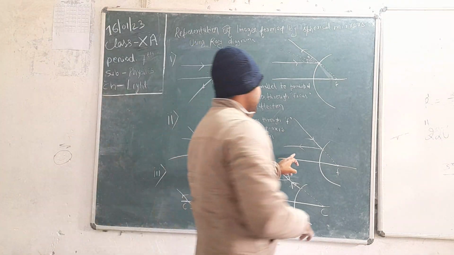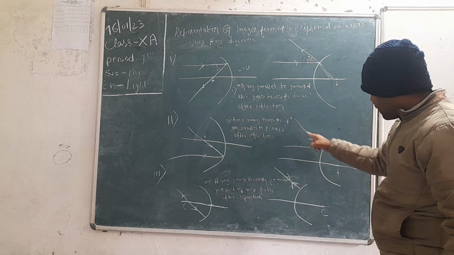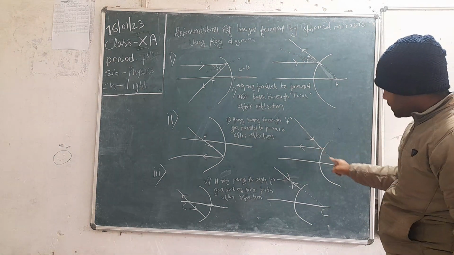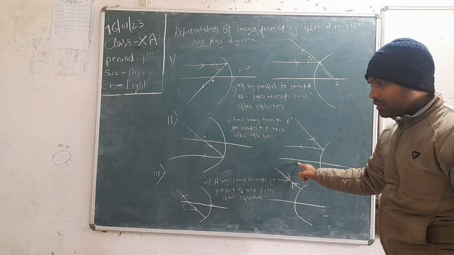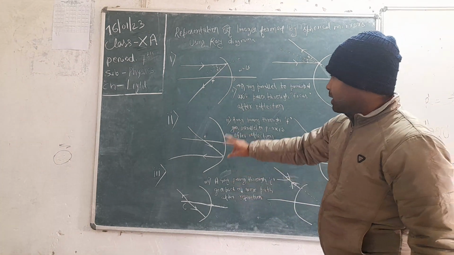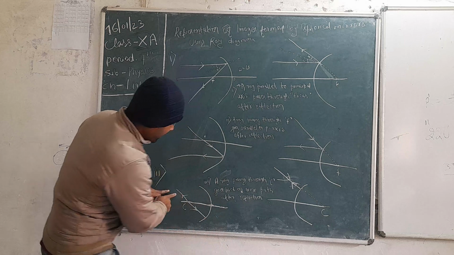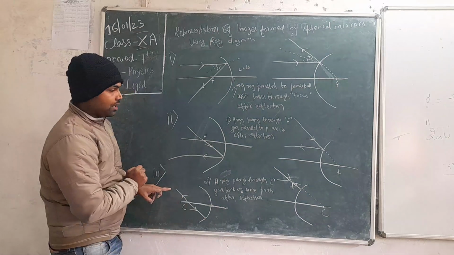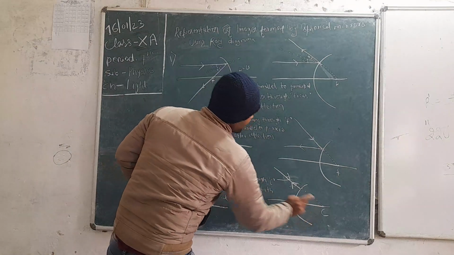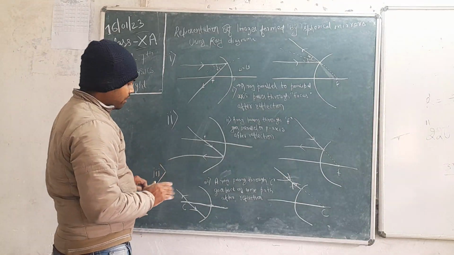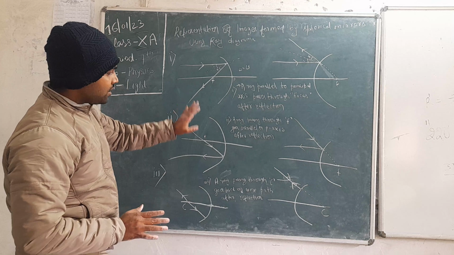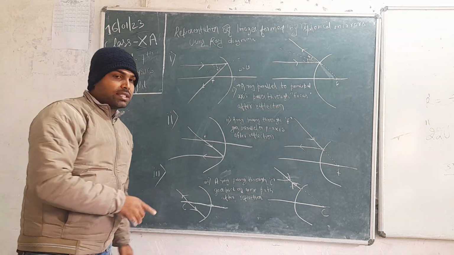In the third case, if a ray is passing through center of curvature, then it goes back on the same path after reflection. Okay, so these are the three cases. I'm going on to the fourth case.